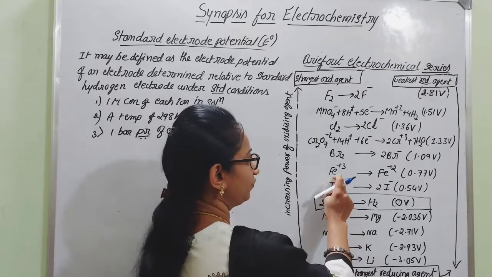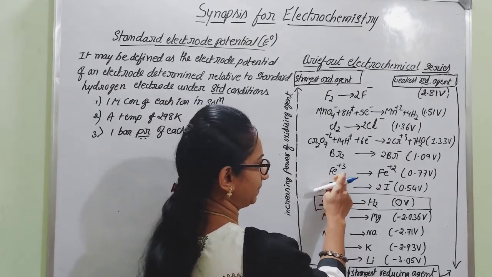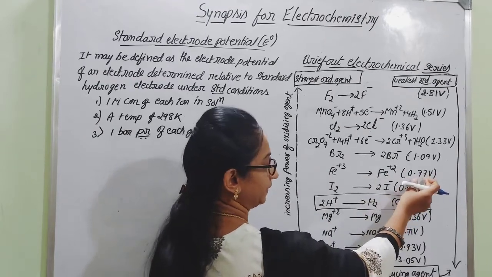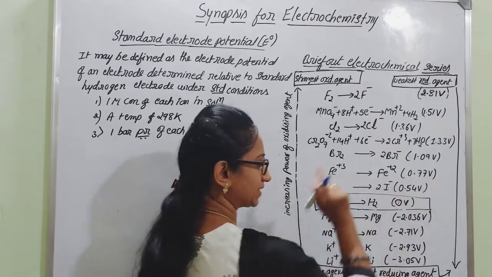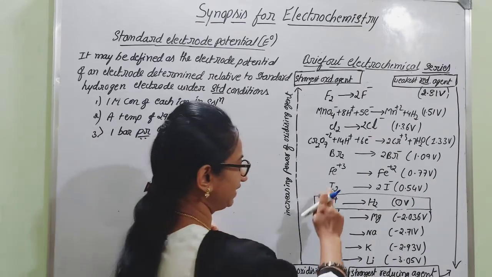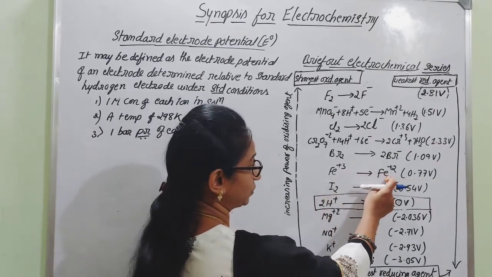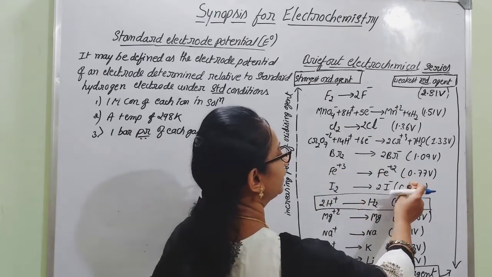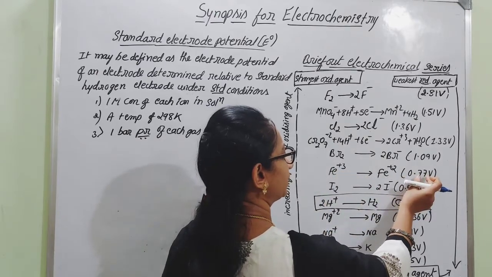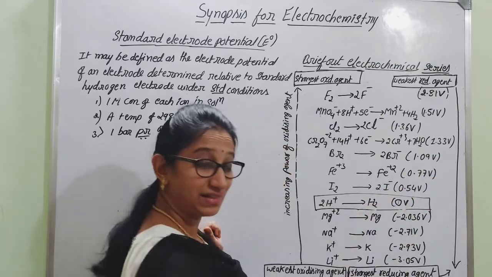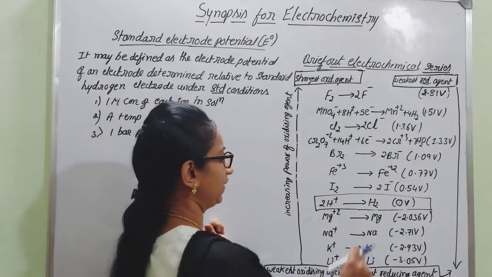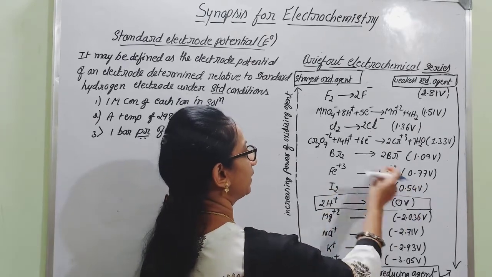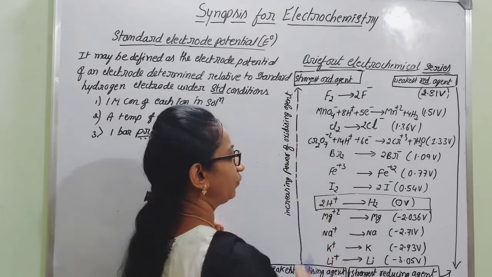Then if you come to the metal, Fe plus 3 is converting to Fe plus 2. Here the reduction potential value will be 0.77 volt. If you compare Fe plus 3 into Fe plus 2, that is reduction of ferric into ferrous, it has a lesser reduction potential value. And if we come to iodine, it is still a further lesser value when compared to that of bromine, chlorine and fluorine.